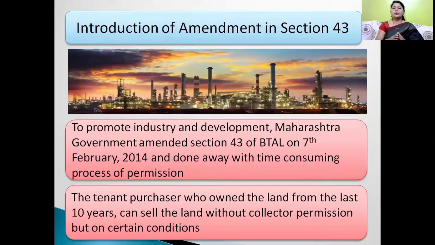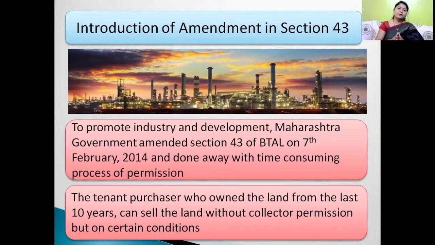Now we will see the introduction of the amendment in Section 43. To promote industrialization, development, and to avoid the lengthy process of permission, the Maharashtra government made an amendment in Section 43 of the Bombay Tenancy and Agriculture Land Act. This amendment came into effect from 7 February 2014.